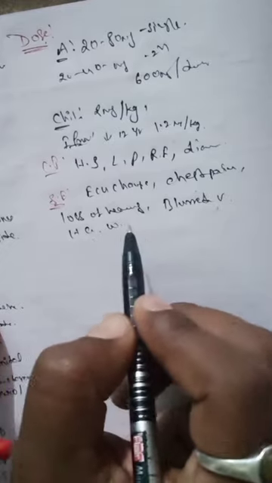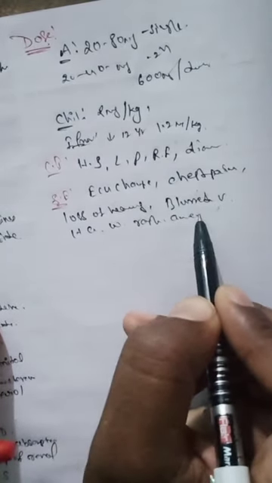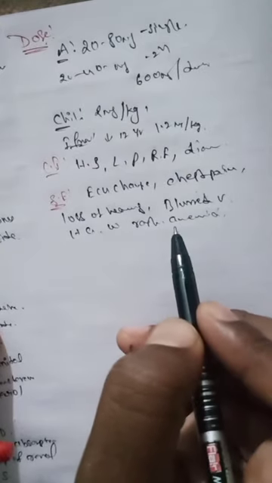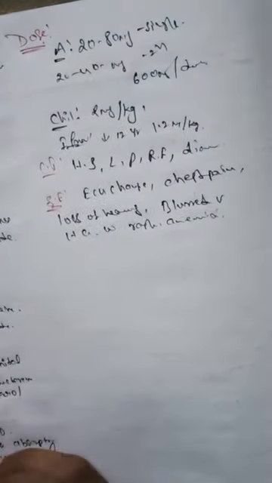Rashes are also produced, and anemia also. These are all produced by the application of this drug. This is the side effects.